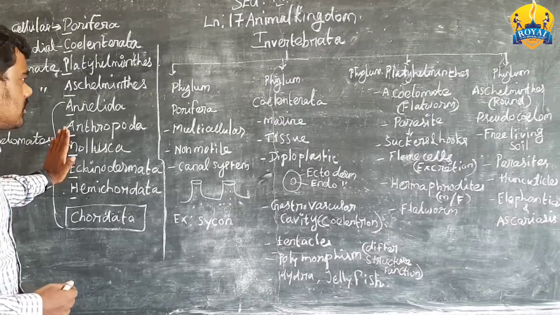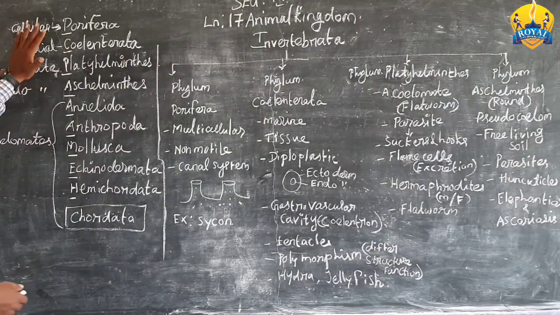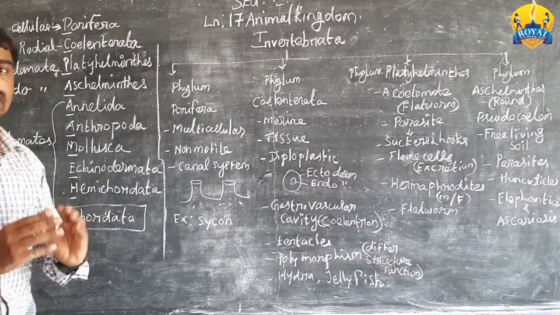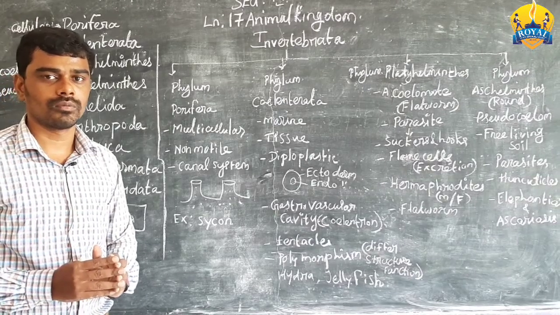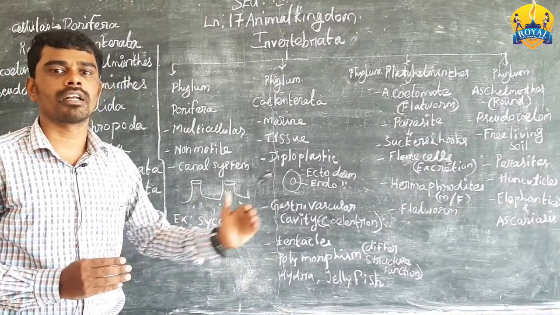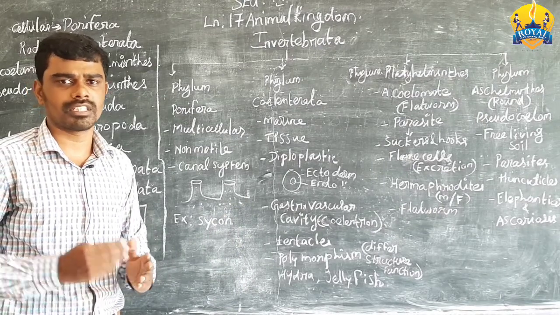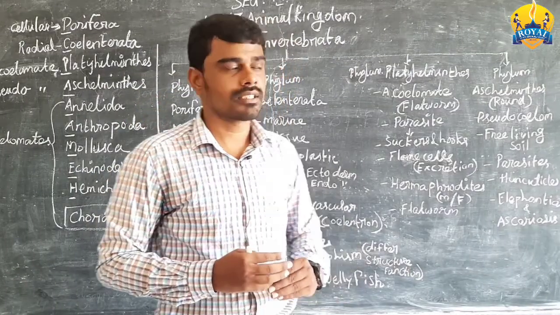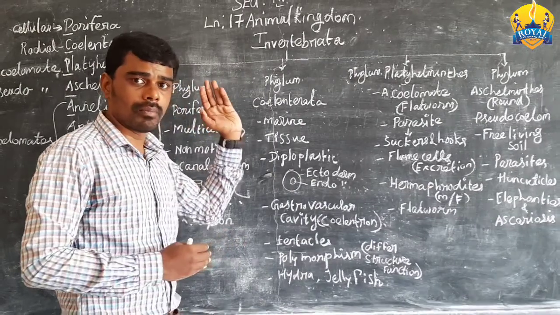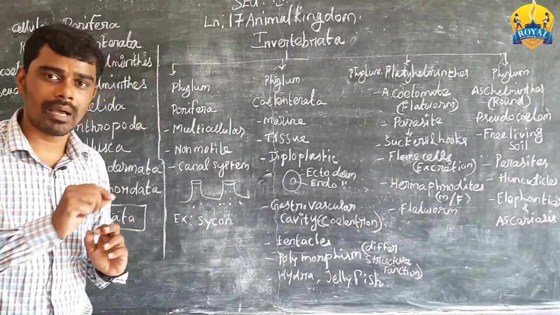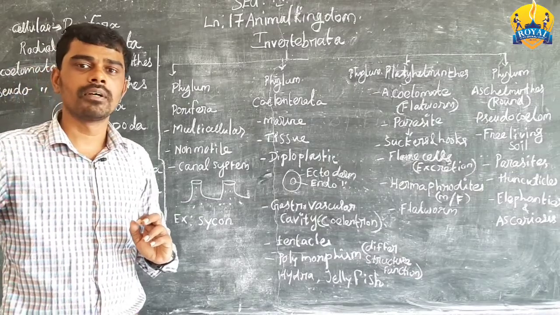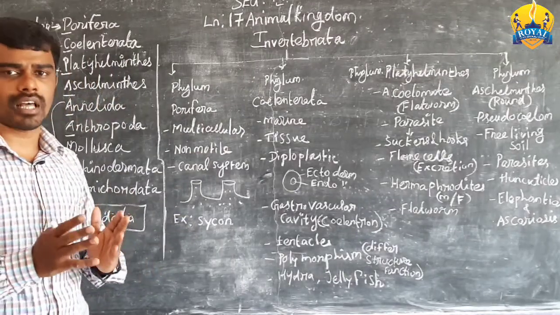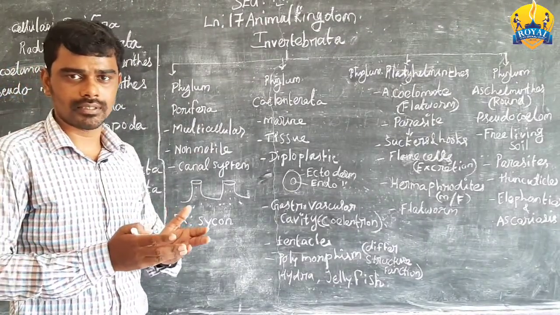Then invertebrates. All these, from Porifera up to the hemichordates, are invertebrates. Invertebrate in the sense of the absence of a vertebral column. The vertebral column is the backbone, the central axis, and that is known as the vertebral column, the backbone. In our body, all the mammals and higher organisms have a backbone. So what are invertebrates? They are the ones that lack a backbone.